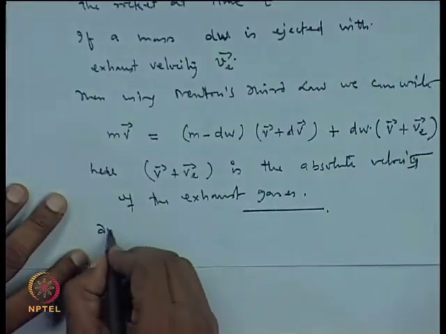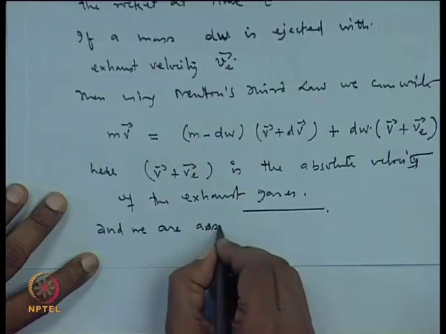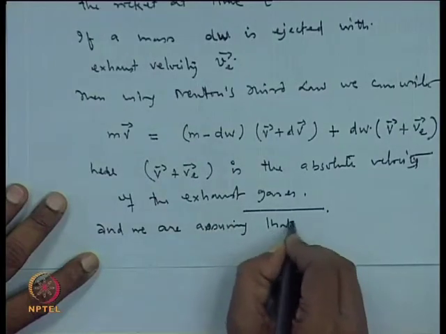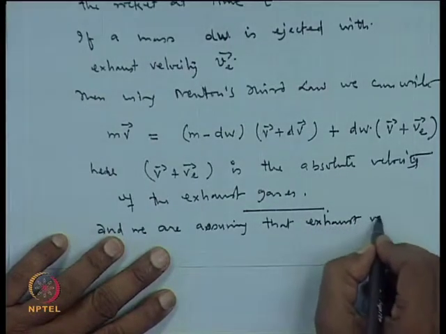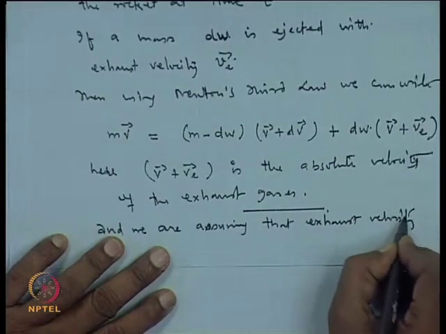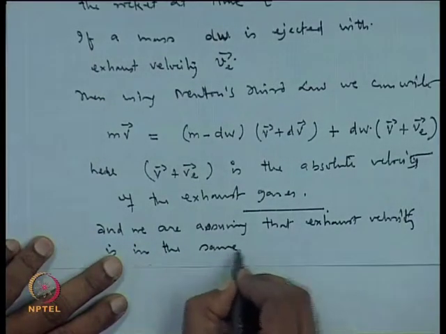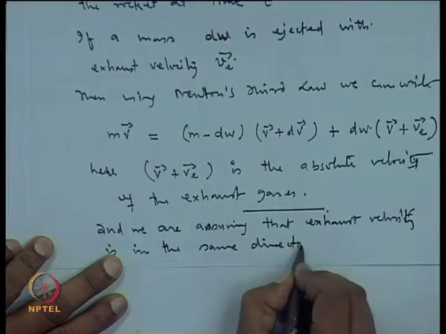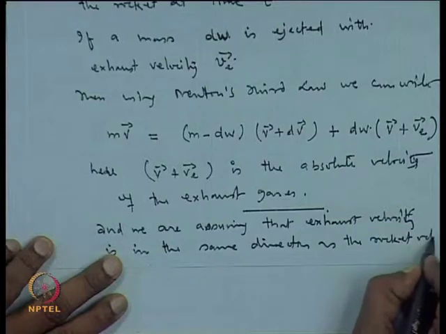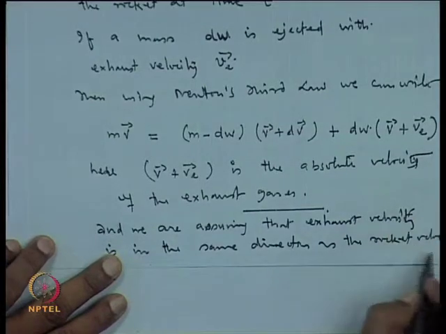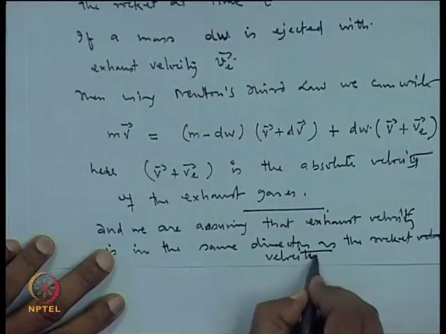And we are assuming the exhaust velocity is in the same direction as the rocket velocity. Okay.